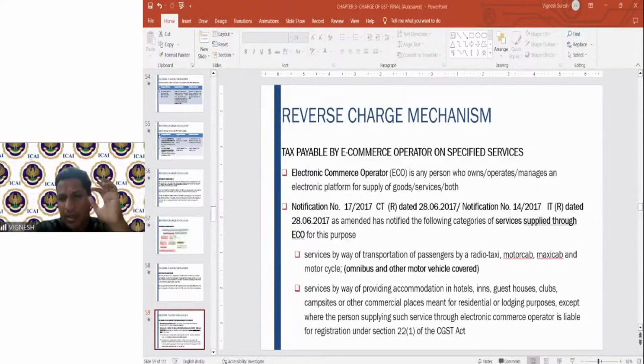See, very simple. Tenant is registered, landlord is not registered, and it is a residential dwelling. Very, very careful, please bear in mind. Residential dwelling: the owner is not registered, tenant is registered, then only RCM will come. Commercial property, it will not come. Commercial property, landlord is registered, tenant is not registered, landlord will collect on forward charge mechanism. I hope it is clear.